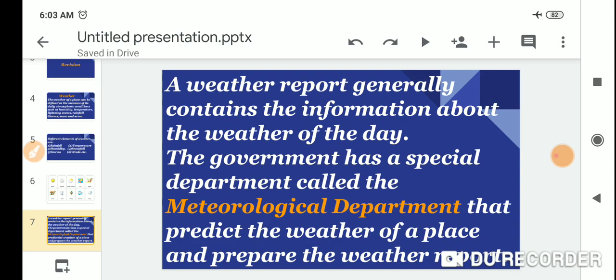A weather report generally contains the information about the weather of the day. The government has a special department called the meteorological department. It predicts the weather of a place and prepares the weather report.